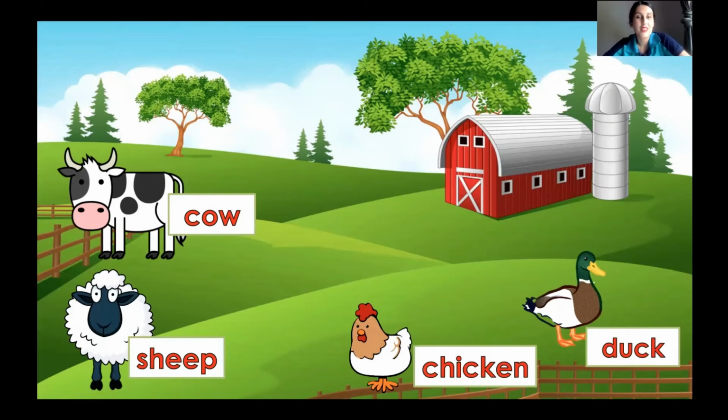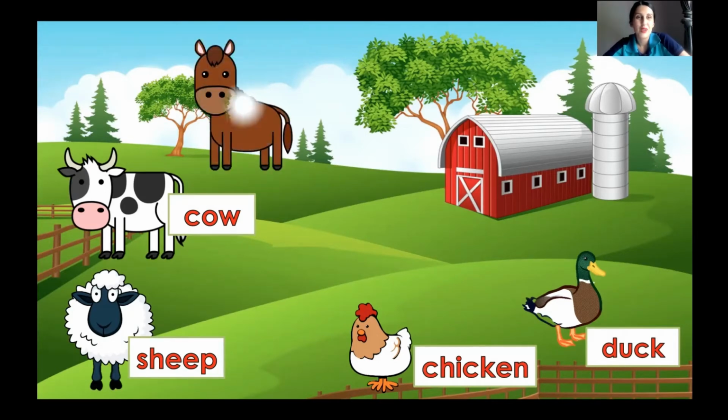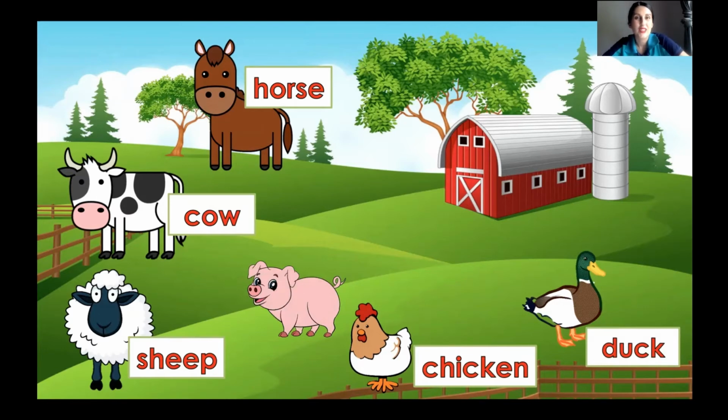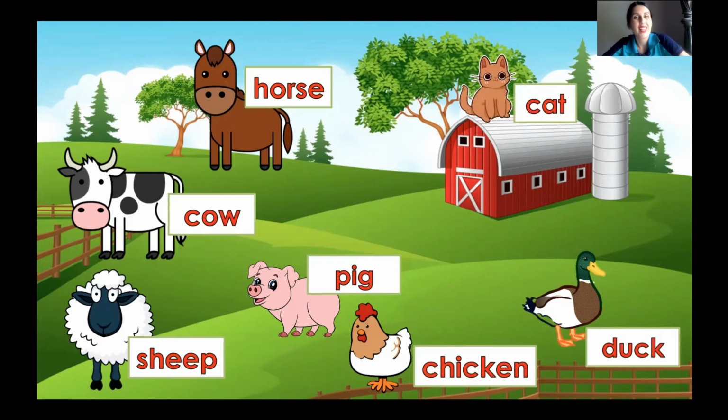Okay. I want to see somebody else. Now let's have a look. What is this? It's a horse. Now let's try to see somebody else on our farm. Oh, good. Such a cute pink pig. Yes, this is a pig. Let's have a look at this animal. This is a cat. Yes, very good. This is a cat.